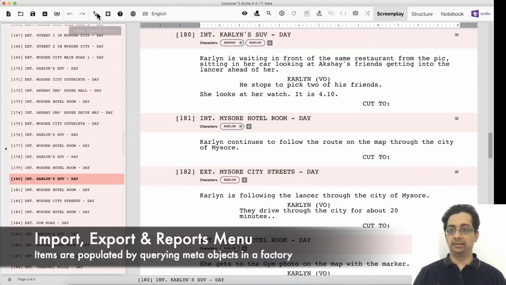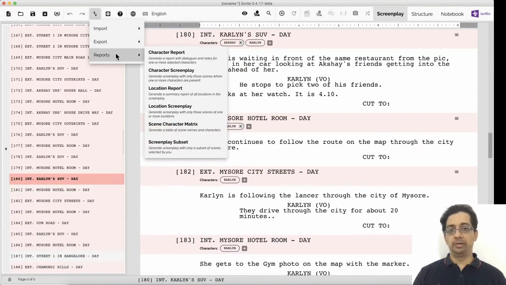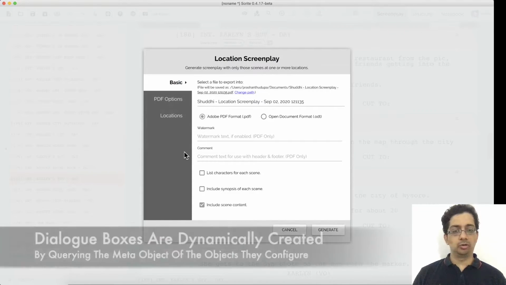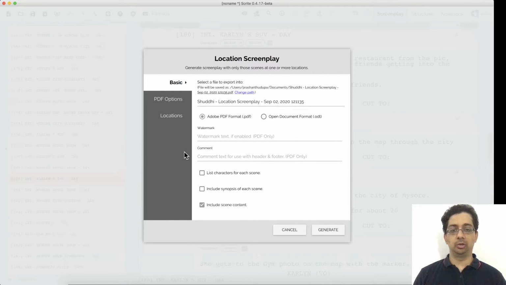For example, in this menu, we list all the importers, exporters, and report generators. We do this by querying the meta objects managed by the factories that create importers, exporters, and report generator objects. Let me go ahead and click on the location screenplay option in this menu. You'll notice a dialog box pops up. This dialog box is constructed at runtime by querying the meta object supplied by the location screenplay generator. In fact, when I interact with these controls to configure the report generator, those configuration options are applied through the meta object system as well.